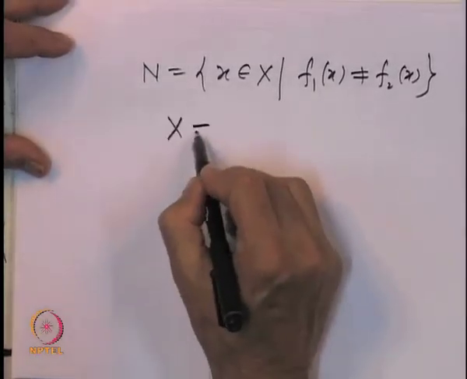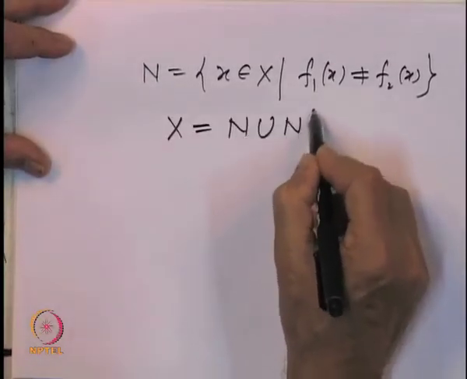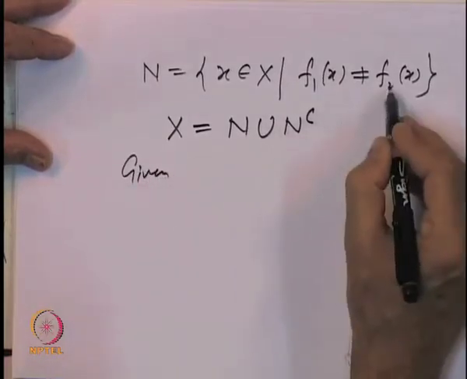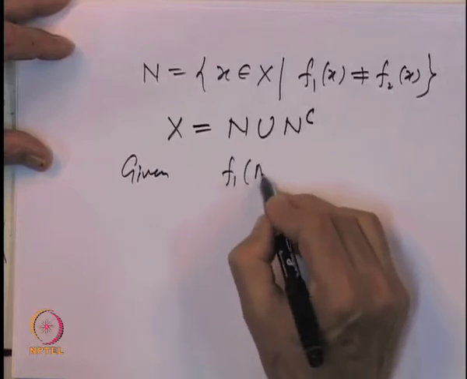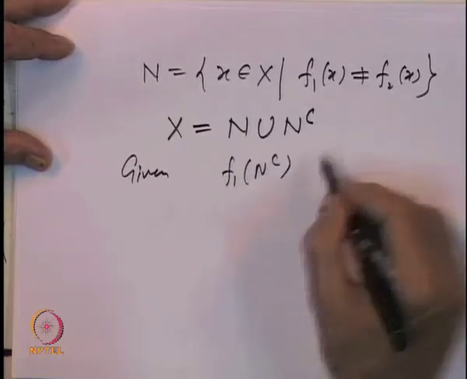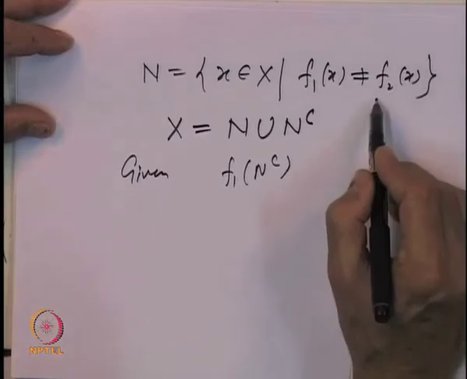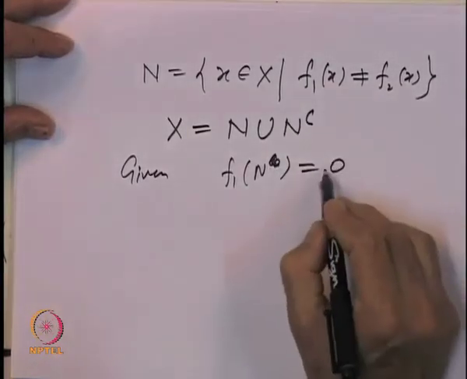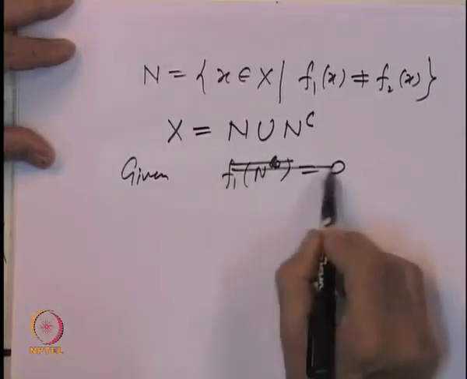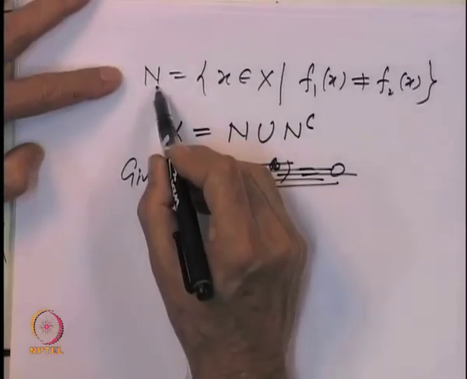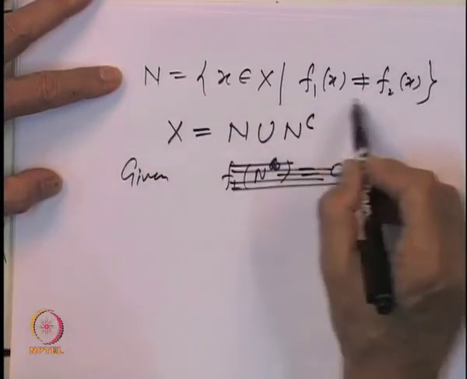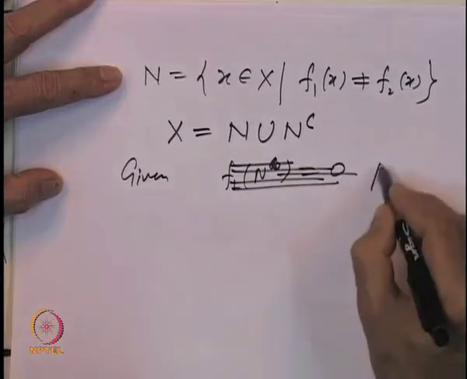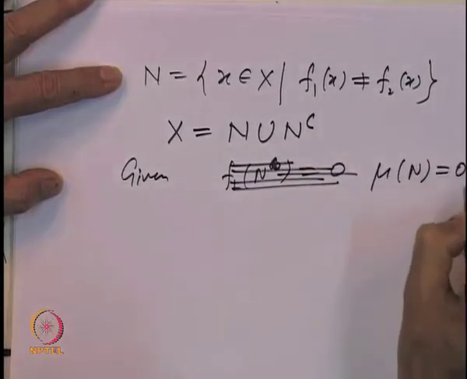Then the whole space can be written as N union N complement. We are given that f 1 is equal to f 2 almost everywhere. So, where they are not equal, that is a set of measure 0. So, mu of N is equal to 0.